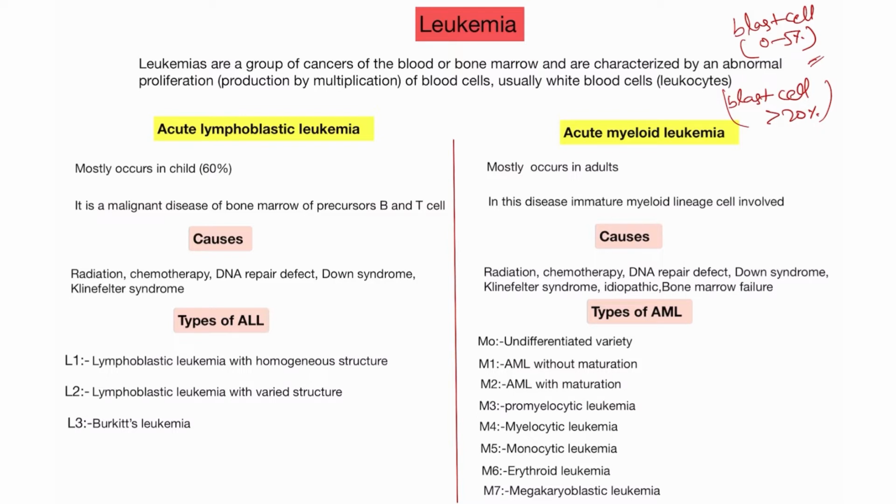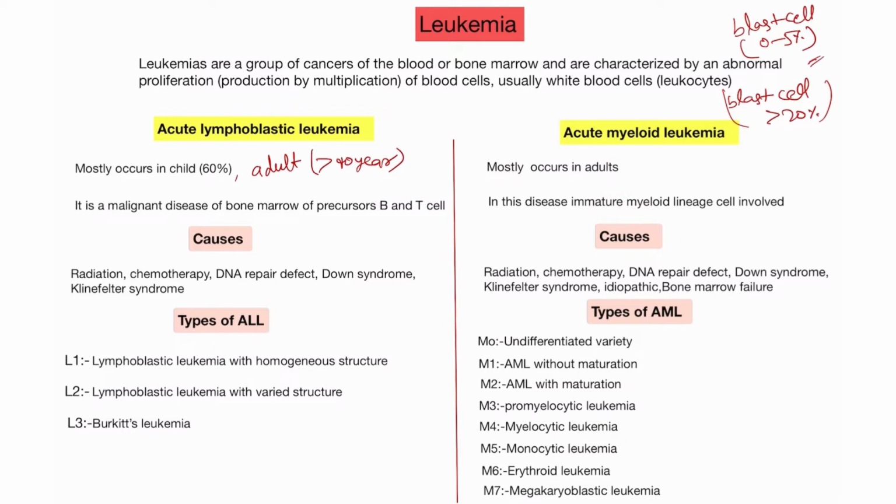Today I will discuss acute lymphoblastic leukemia and acute myeloid leukemia and the difference between these two. Acute lymphoblastic leukemia mostly occurs in children, meaning 60% of cases occur in children, but sometimes it also occurs in adults, when age is greater than 40 years. But acute myeloid leukemia mostly occurs in adults, not in children.